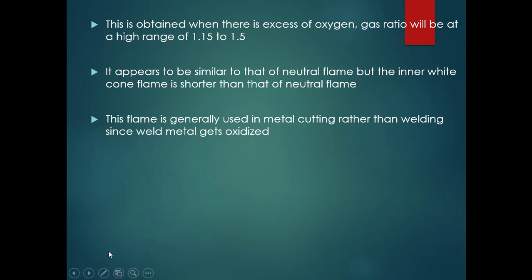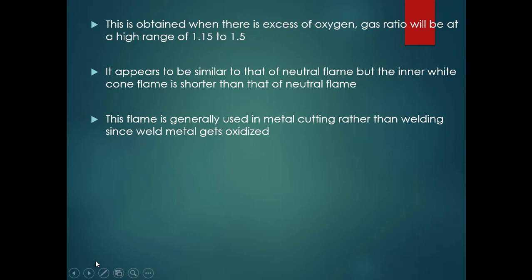I will just summarize these types of flames once again. First one is the neutral flame, second one is the carburizing or reducing flame, and third one is the oxidizing flame. Remember that the neutral flame has only two cones: one is the inner whitish cone and another is the outer blue envelope. The neutral flame is obtained when oxygen and acetylene are supplied in the same proportion, and it is used for most gas welding operations. You need to remember that regarding the neutral flame.